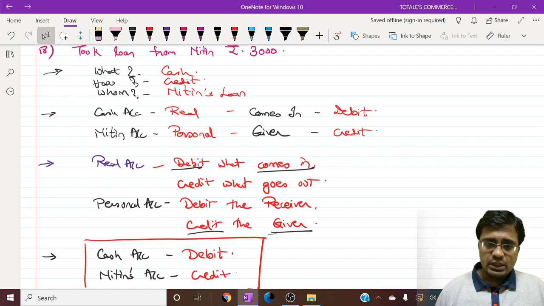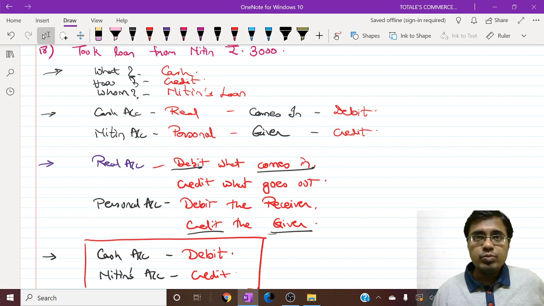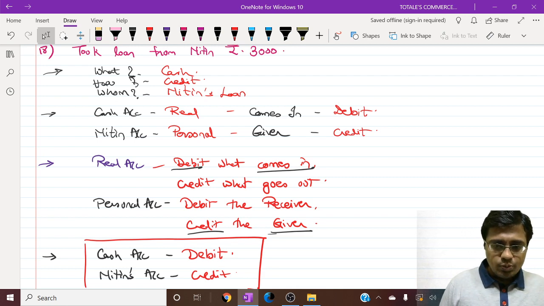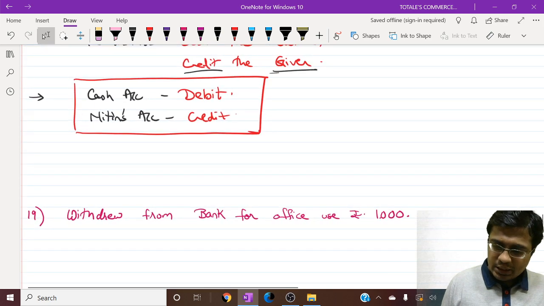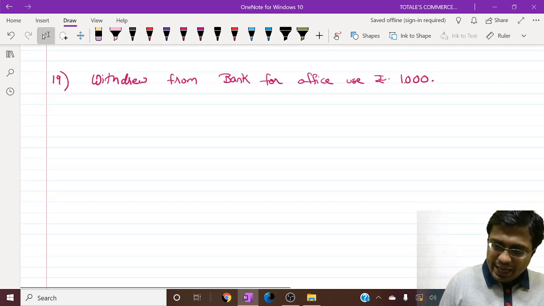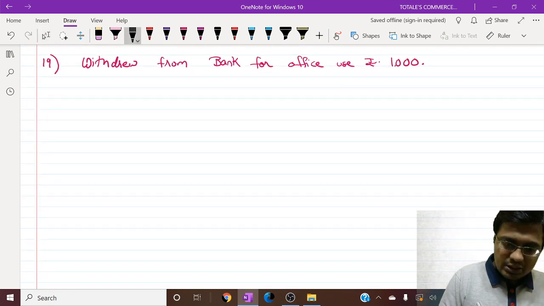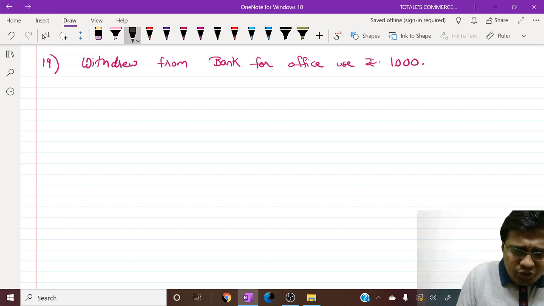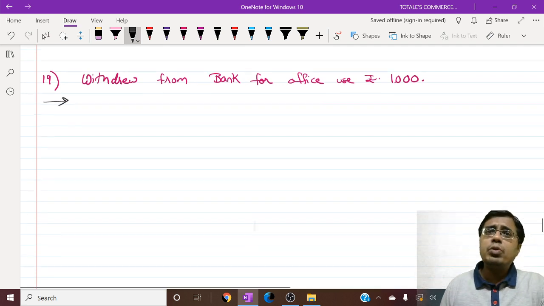Clear? Is it clear? So let's move on to the next transaction. Have a proper look at this transaction first. Okay, let's move on to the next transaction. Withdrew from bank for office use. Now this is interesting. What do we withdraw from bank? What do we deposit in bank?